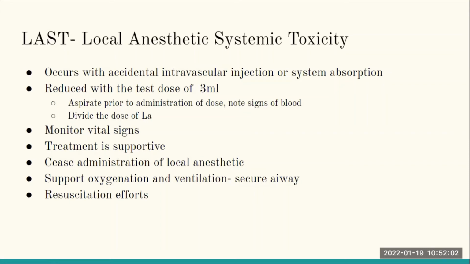Or they might develop things like seizures, restlessness, agitation. All of those are signs of systemic toxicity of the local anesthetic agent that we have to watch for. So we monitor our vital signs, and treatment of all of this is supportive. Once we think that we have developed a systemic toxicity, vital signs become very important. We give a lot of fluids.